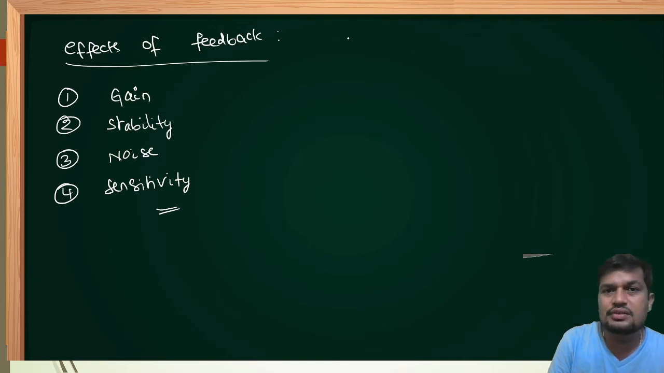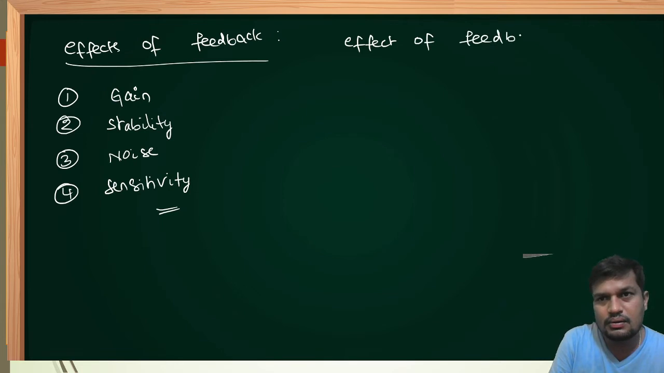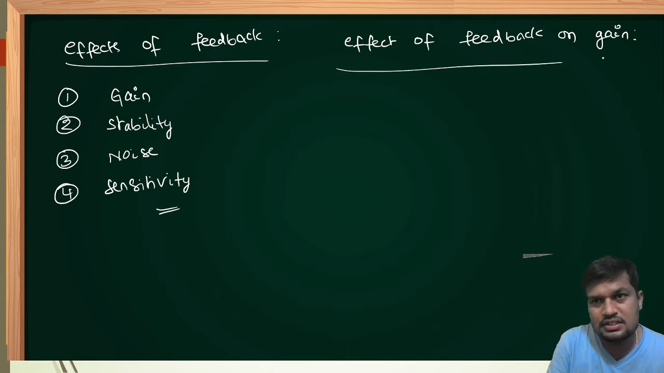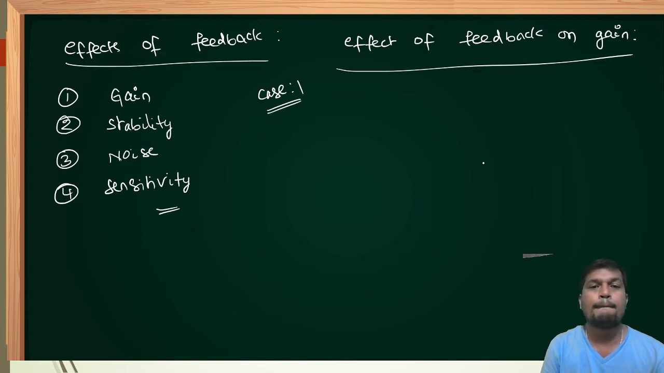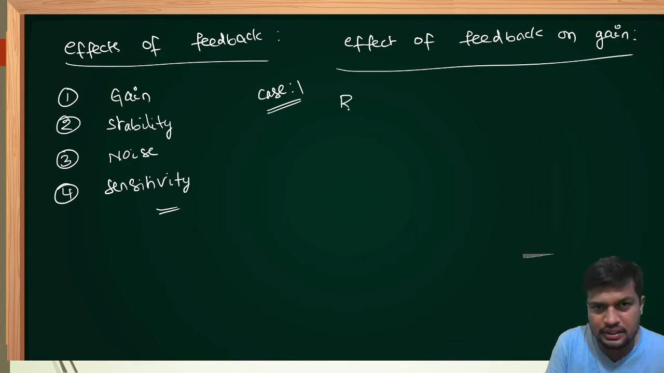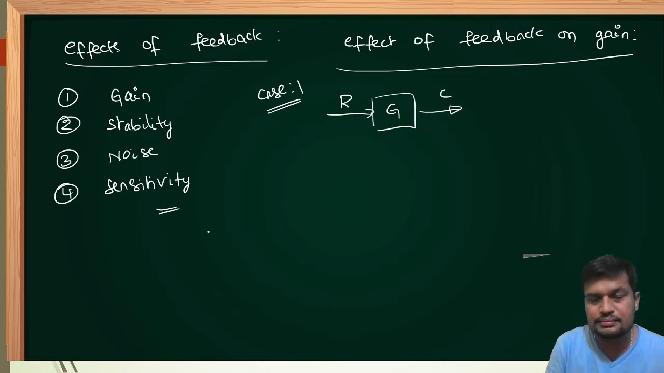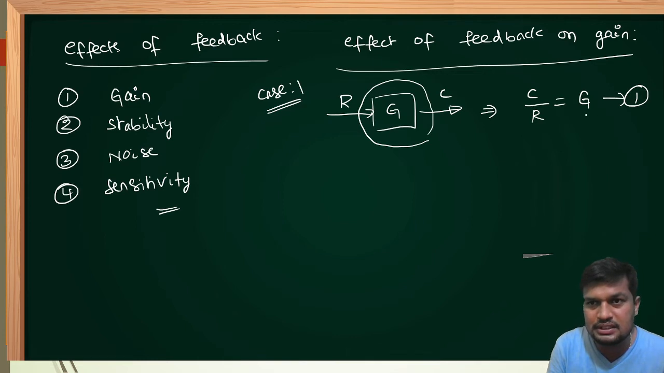Now, first we start with the effect of feedback on gain. Case 1: we choose a non-feedback system. Let the input be R, the gain of the system be G, and the output be C. This is the open loop system, also called the non-feedback system. What is the overall gain? C by R is equal to G. The overall gain between input and output of the system is G.